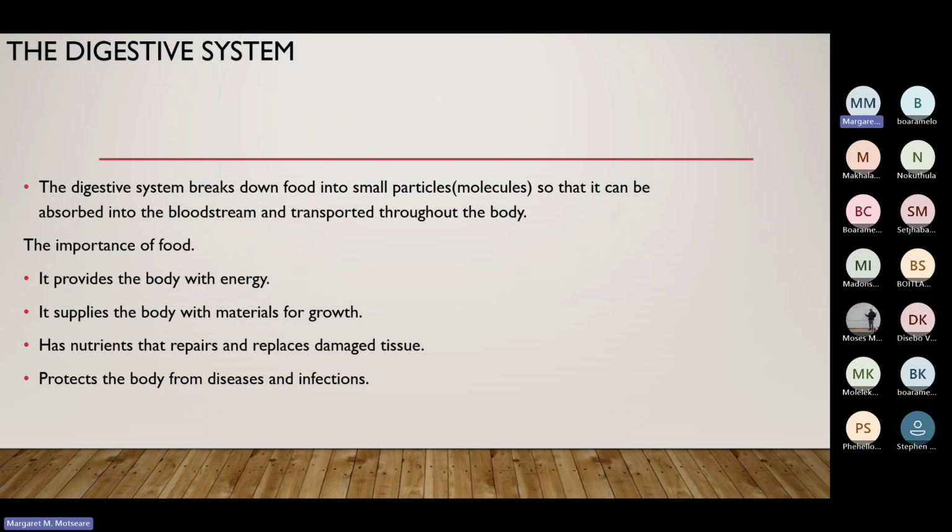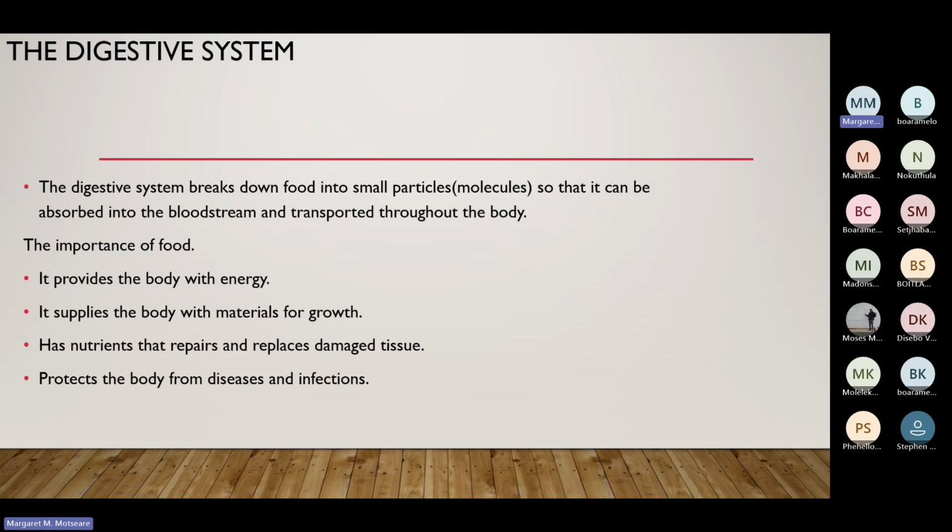Food provides the body with energy so that we can get energy to work, energy to walk, energy to play, energy to socialize and everything. And it also supplies the body with materials for growth. In order for you to grow, you need food. So that's why they say it supplies the body with materials for growth.